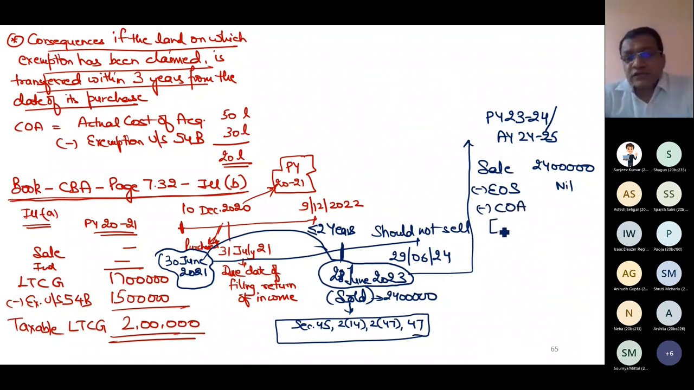Though in reality my cost is 15 lakh, but since I have sold this land within 3 years from the date of its purchase, as I took the exemption under section 54B from the tax department, then department has a right to put some restriction. And department says within 3 years you should not sell. If you sell, then your cost will be treated as actual cost minus exemption which you have claimed from us. So my actual cost might be 15 lakh, but department has given me this as exemption already. 54B claimed earlier.